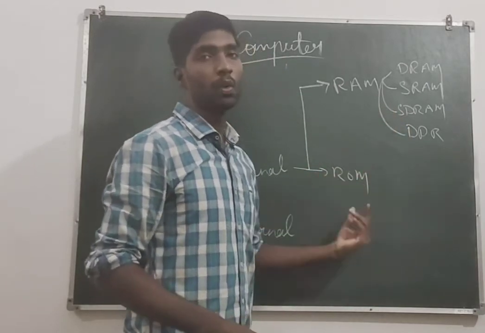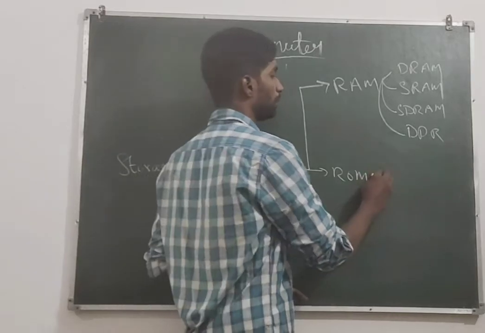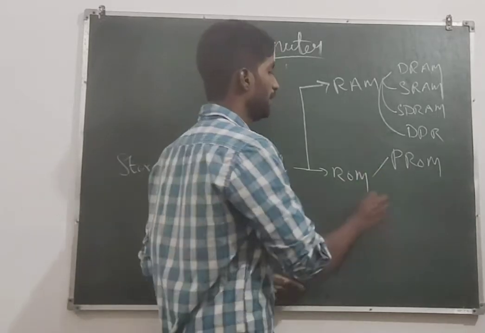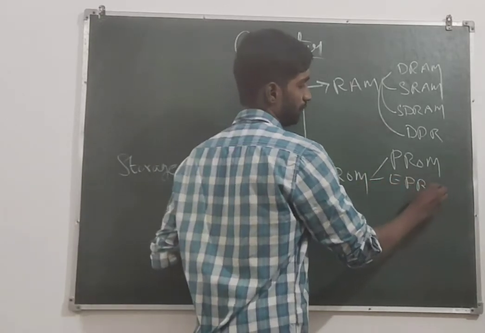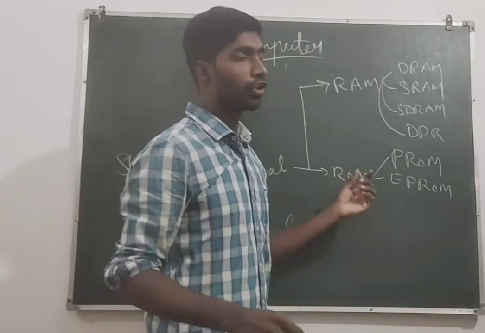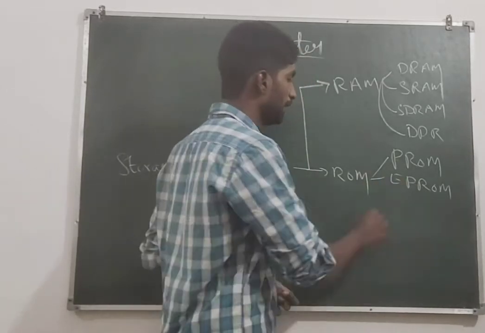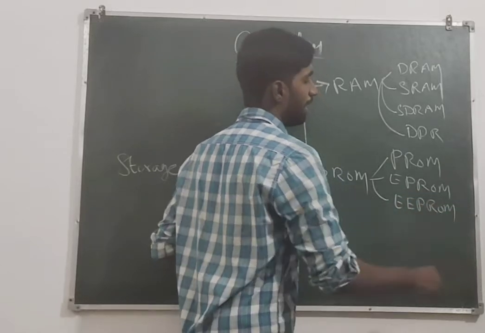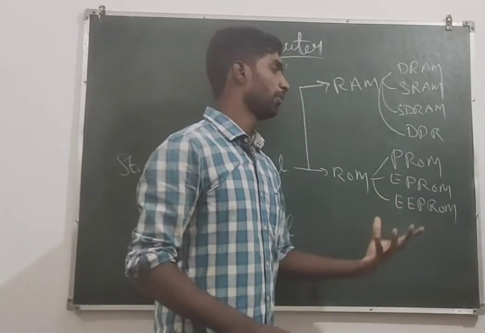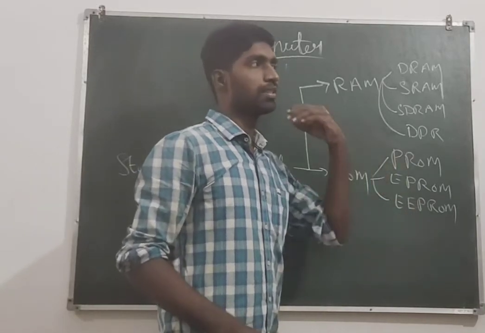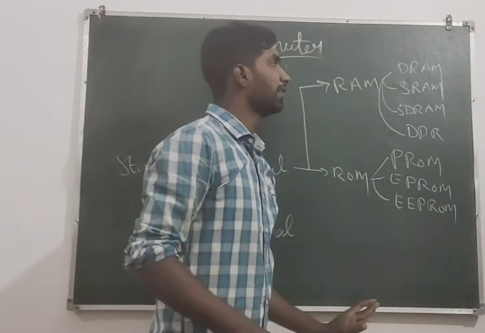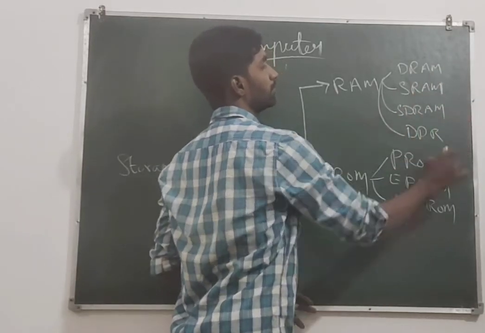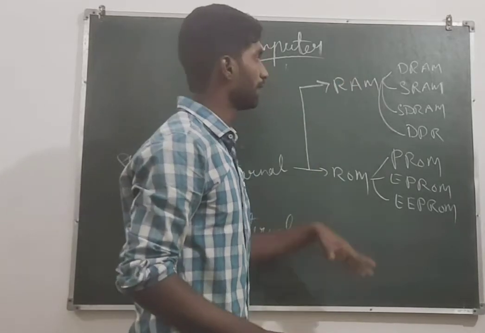And in ROM, there is PROM, programmable read-only memory; EPROM, erasable programmable read-only memory; and EEPROM, electrically erasable programmable read-only memory. Flash and all that, keep aside. These are the types of RAM and ROM.